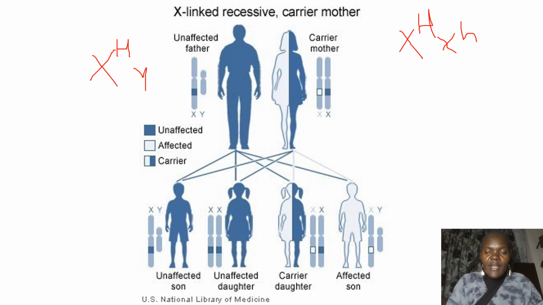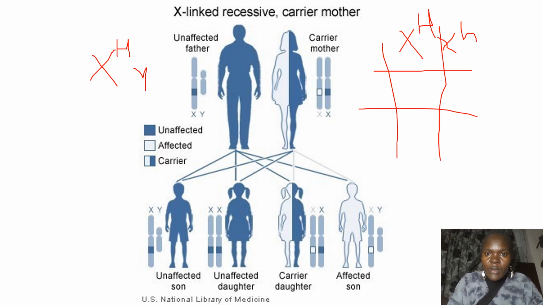So what I've said, for you to give me a Punnett square, kindly include the chromosomes. This is male. Now we have put the male down, but don't worry, so that we can understand it.